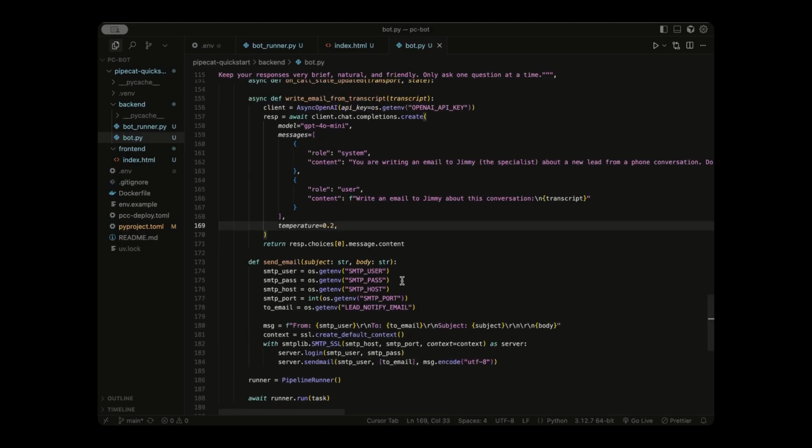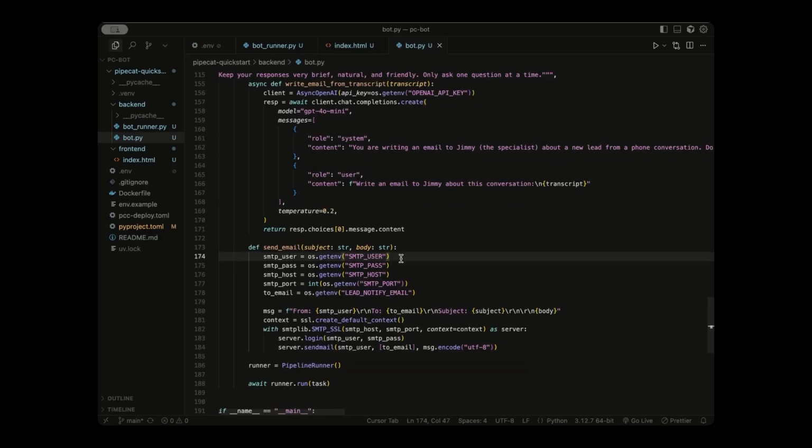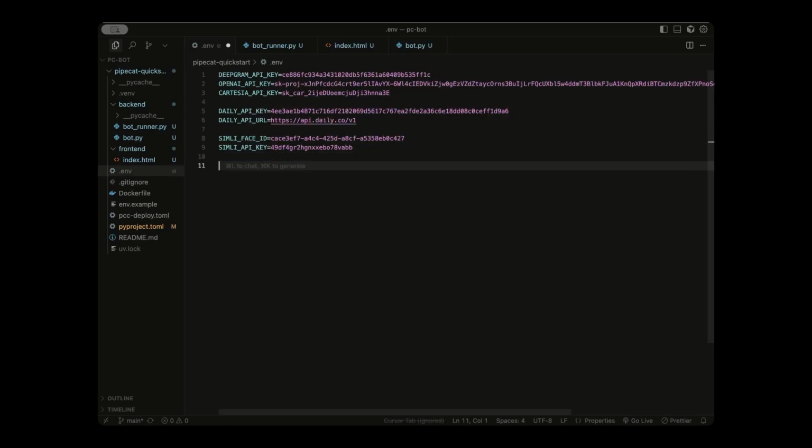Now we need to include a few things in our .env file. So the user, which is the account that we're going to be sending this email from, the app password so you can authenticate to your email, the host, which is a pretty common one I'll give to you guys, and the port and the actual email that we're going to be sending to. So in my .env file, what I'm going to paste is going to look something like this. I'm going to be sending from this email.